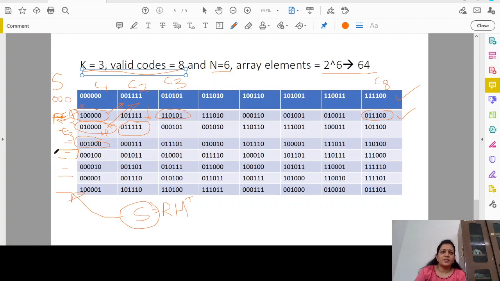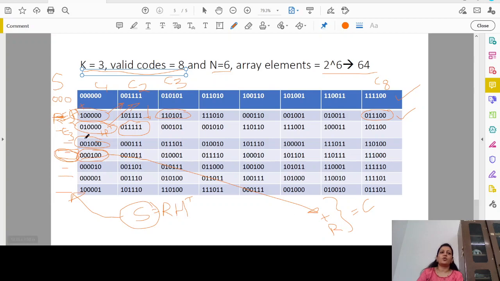If it matches with this particular syndrome, then what you have to do is take this particular error pattern, which is nothing but your E5. Take this error pattern, and add the received vector to it; the modulo 2 addition of these two will give you the code word C, that is the valid code word C.